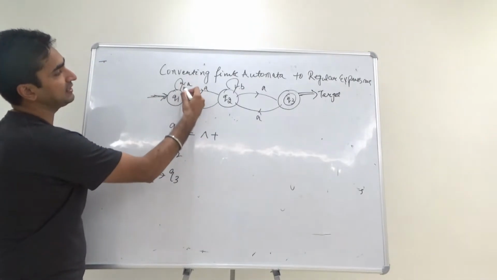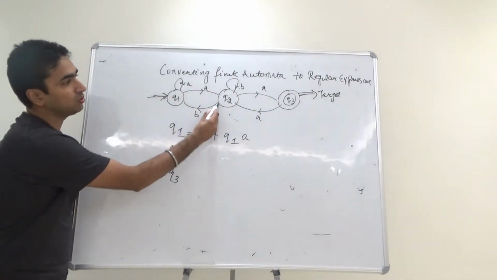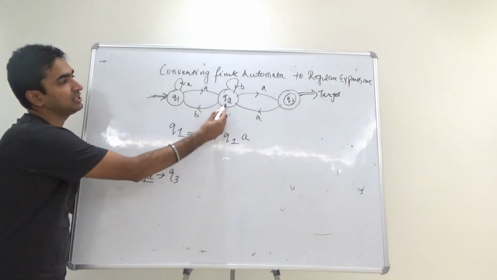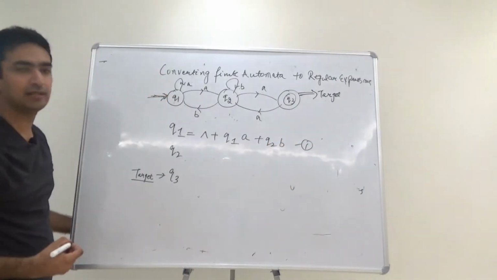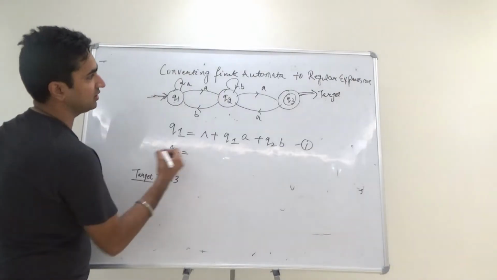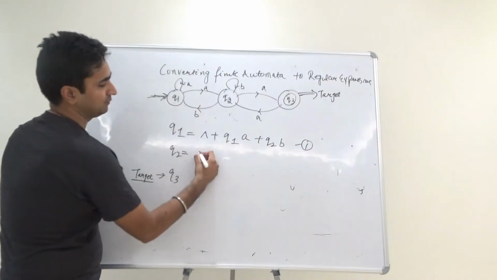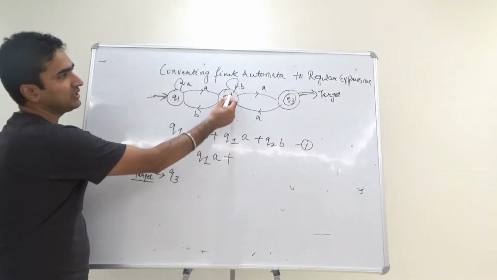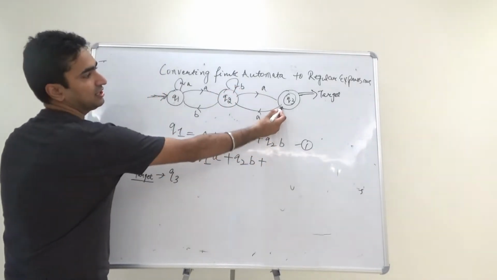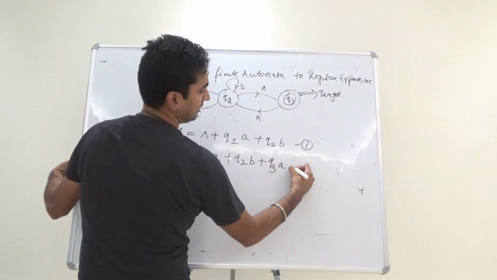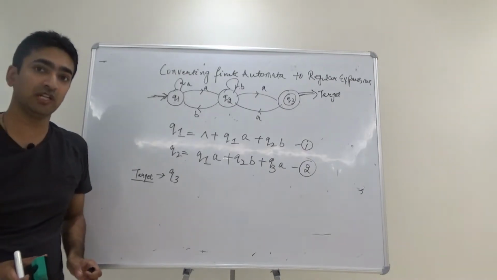Q1 is reached when Q1 is given A, so I am writing Q1A. Similarly Q1 is also reached when Q2 is given B, so I am writing Q2B. This is my very first equation. The second thing is how Q2 is reached. Q2 is reached when Q1 is given A, it goes to Q2. Q2 is reached when Q2 is given B, it goes to itself. And similarly when Q3 is given A, it reaches Q2. So this is my second equation.